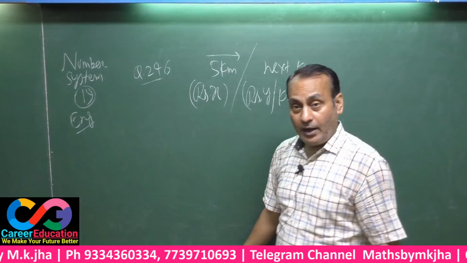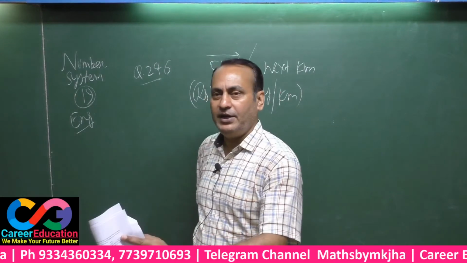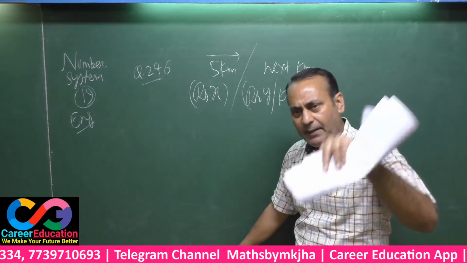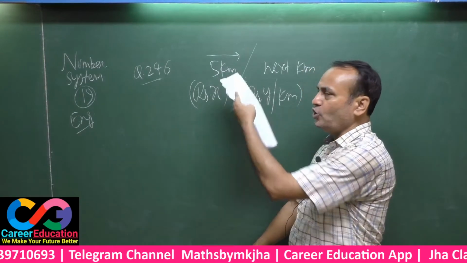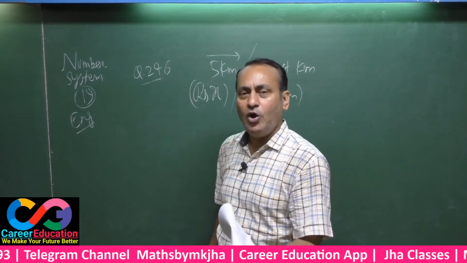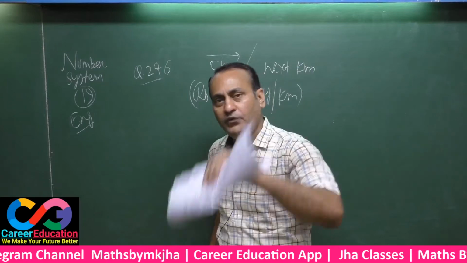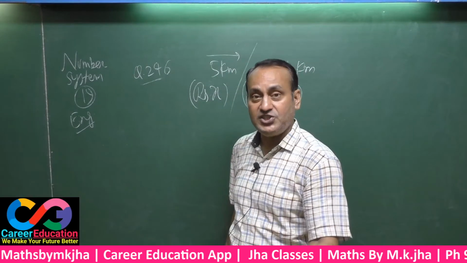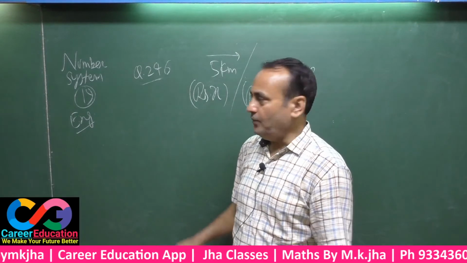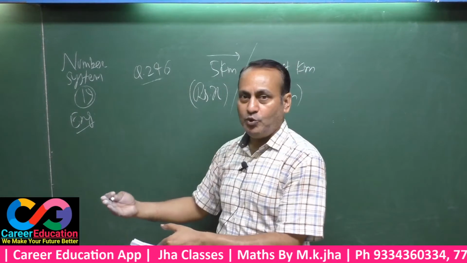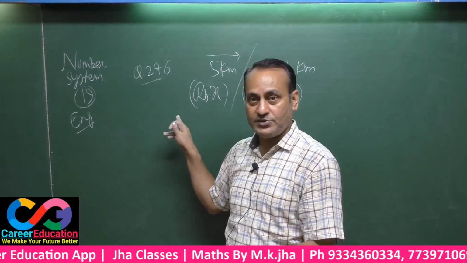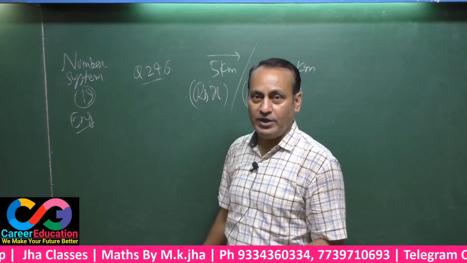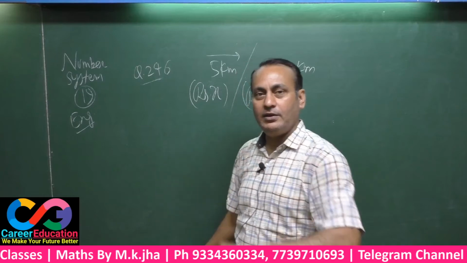Say, up to 5 kilometer from the beginning distance, there is a fixed rate, that is X rupees. You will have to pay whether you go only 1 kilometer, only 2 kilometer, only 3 kilometer, up to 5 kilometer. You have to pay X rupees in each and every case. If you dropped at 5 kilometer after going, certainly you have to pay only X rupees.